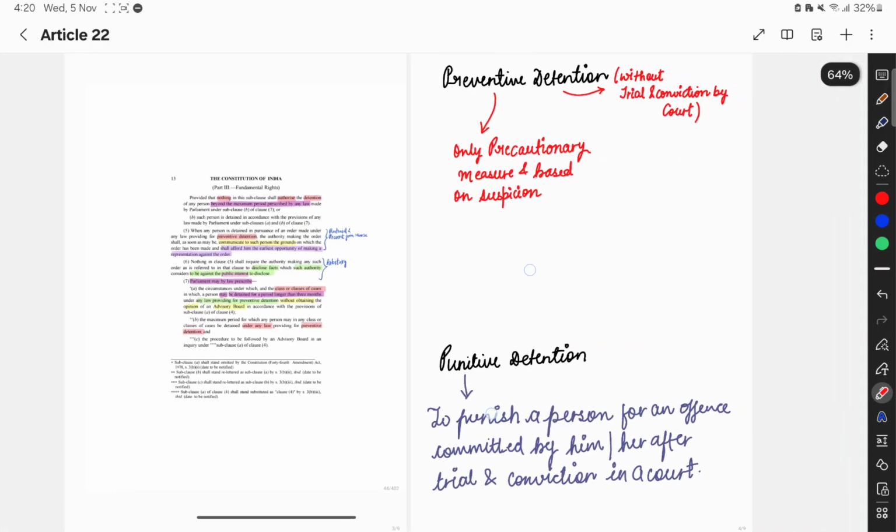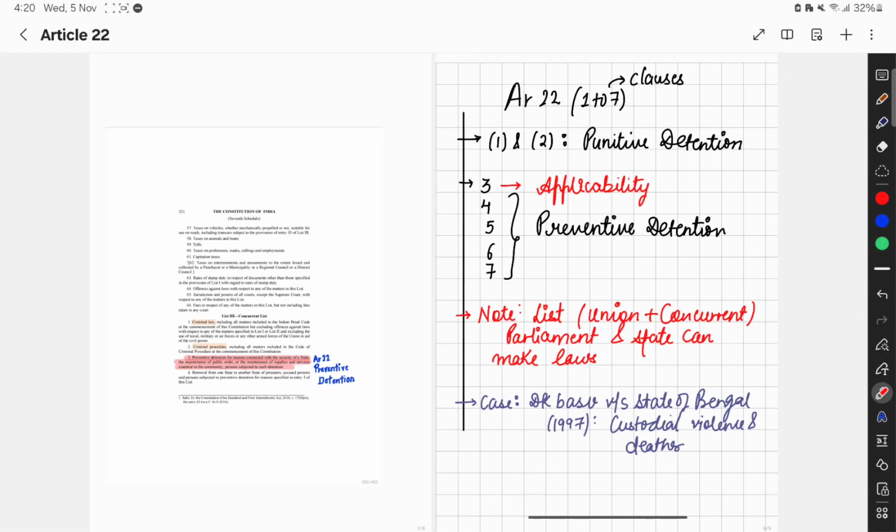Now we get the bifurcation to understand the entire article, a broader and conceptual view of it. Out of the 7 clauses, clause number 1 and clause number 2 tell about ordinary law. Clause number 3 states the applicability of this article. The remaining clauses, clause number 4 to 7, talk about preventive detention.